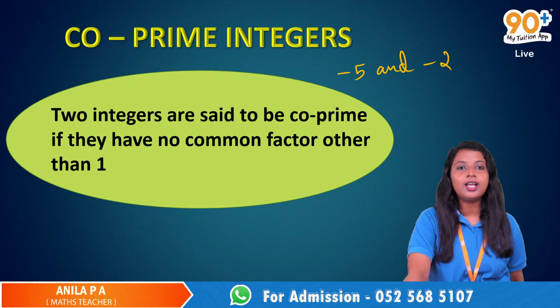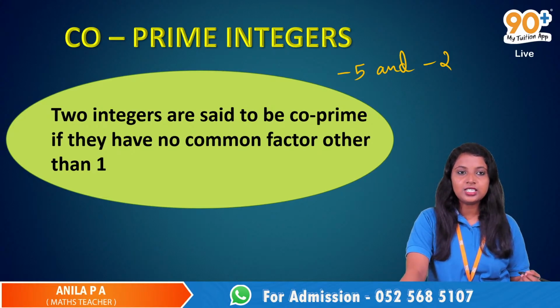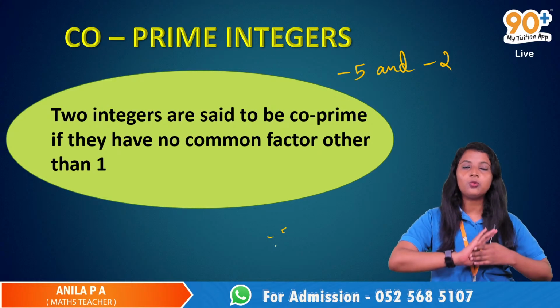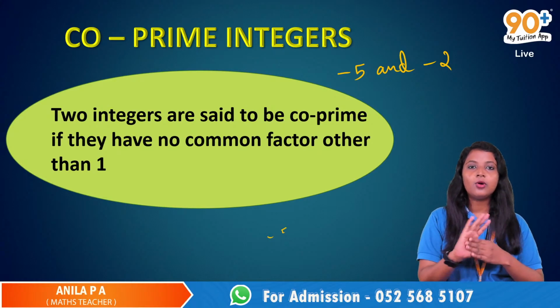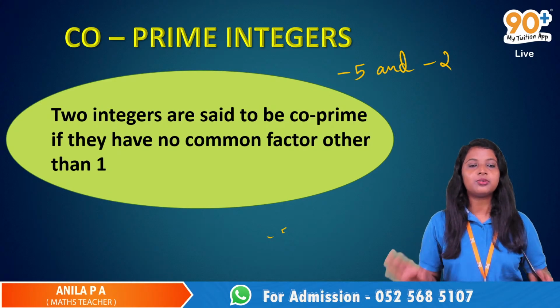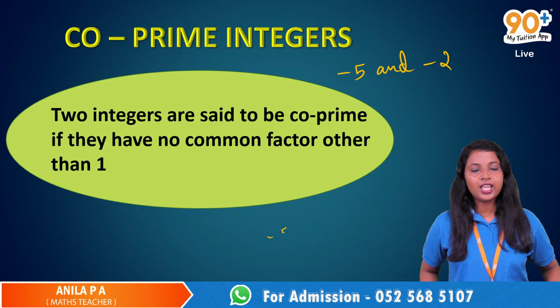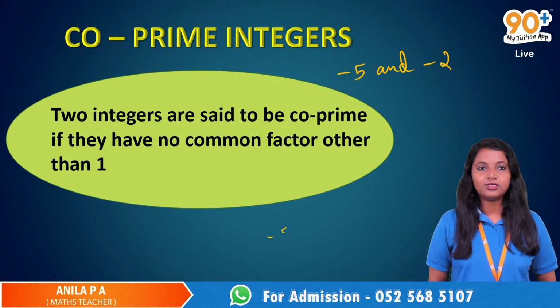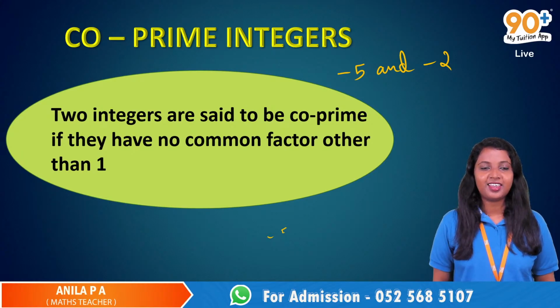So negative numbers can also be under the co-prime category. Actually, you won't get such questions. They will only ask for positive numbers. Negative numbers won't be there in your question paper. Correctly, it is actually co-prime, but yeah. Okay.